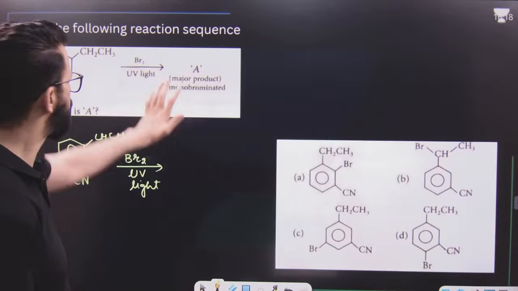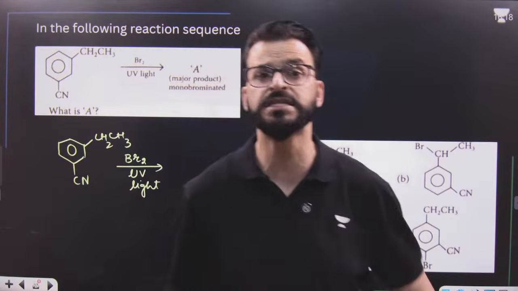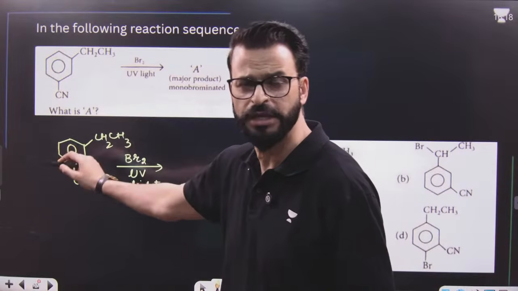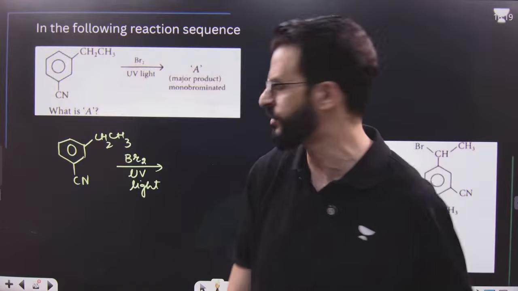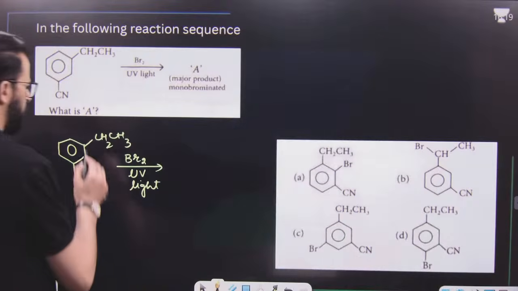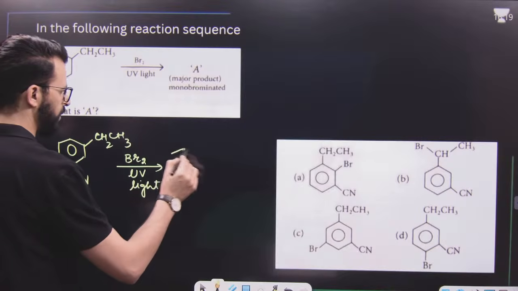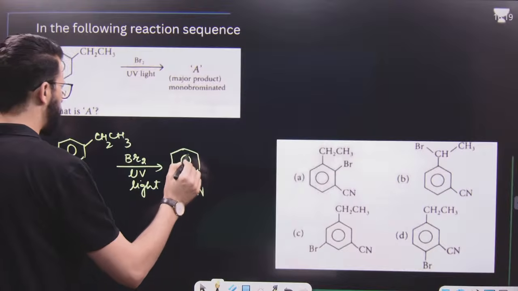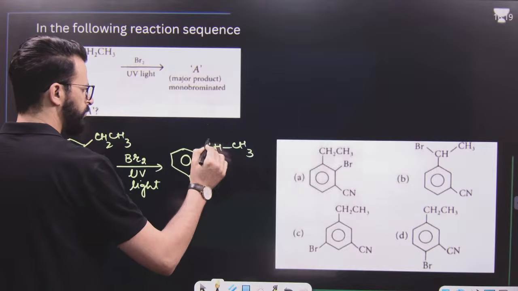This is side chain halogenation, also known as benzylic halogenation, side chain bromination, or benzylic bromination, and it's a free radical substitution reaction. That means this benzylic position will get bromine. One of the hydrogens of the benzylic position will be replaced by bromine.